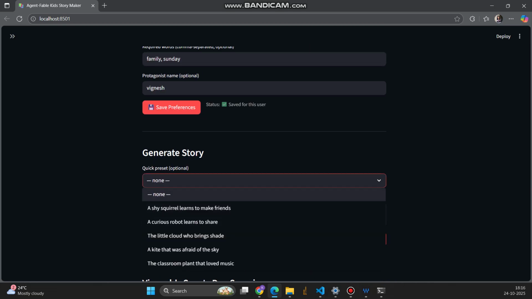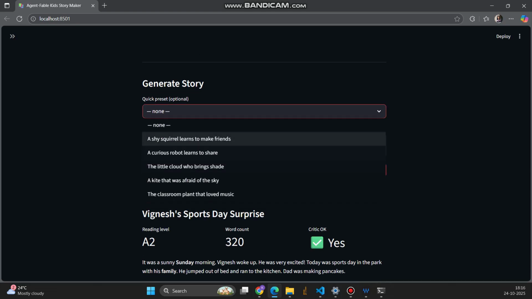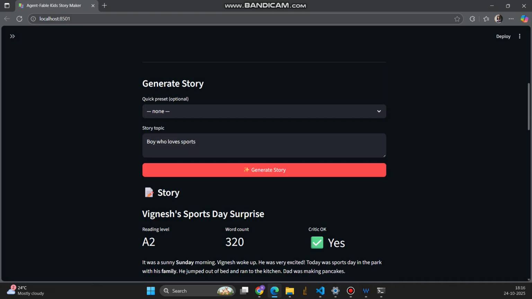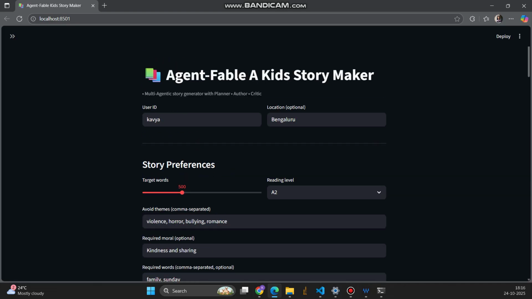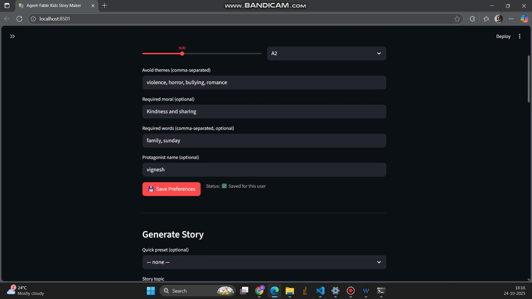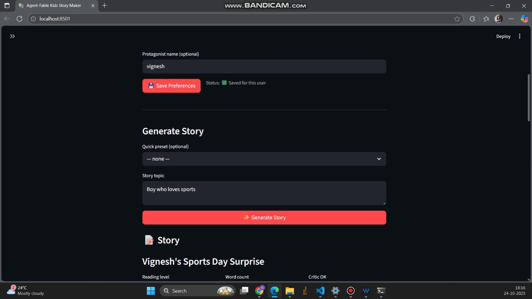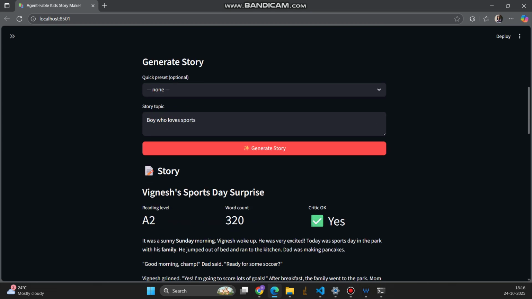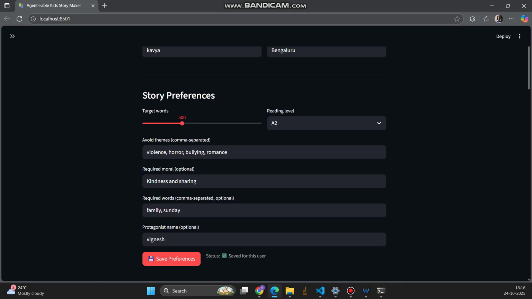Here are also some quick options which are present. We can just select one and get a story out of it. If not, we can go with the topic. This is built with Streamlit for the front end and back end, as I explained. It's Gemini Flash 2.0. And for the Critic, we can actually use two different kinds of LLMs, one with GPT and the other with Gemini or something like that. But as of now, we just use the same for both. We can use it like this to avoid content that we don't want to show to kids.